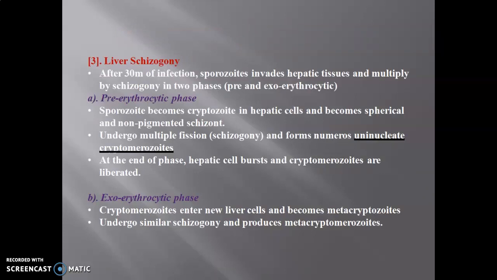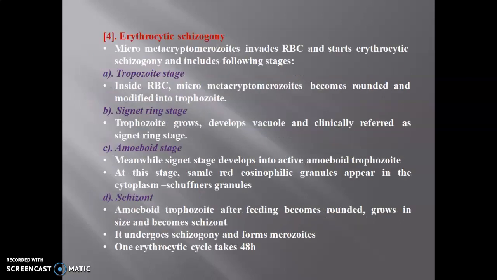We have already discussed schizogony, liver schizogony, then the pre-erythrocytic phase and exoerythrocytic phase. All these phases were already discussed and completed in part 2 and part 3 of the life cycle of Plasmodium vivax.